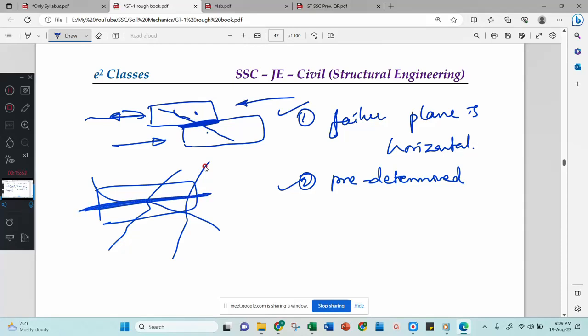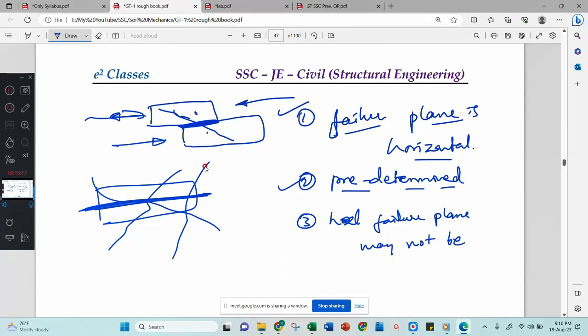Therefore, this test has a demerit: the failure plane is horizontal and predetermined. And the third one, very important, is that the horizontal failure plane may not be the weakest plane.